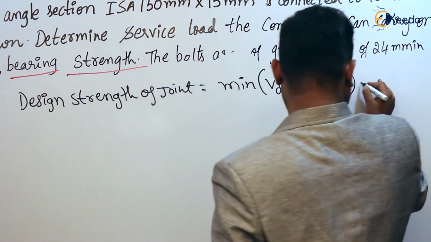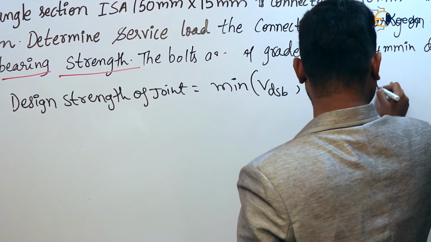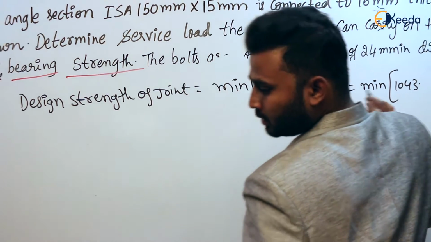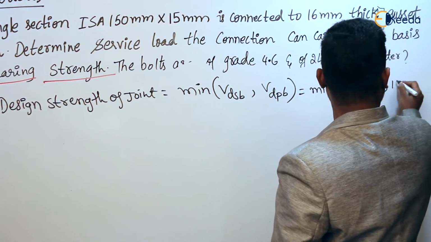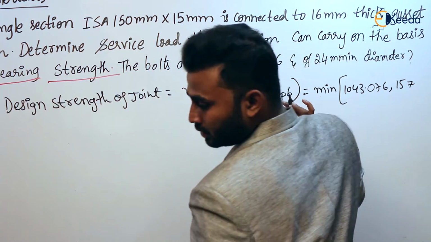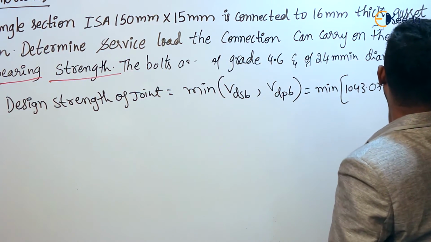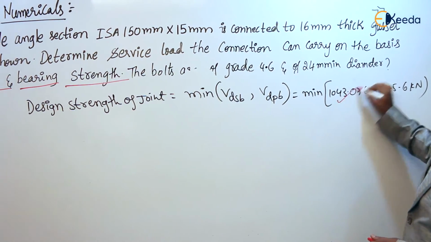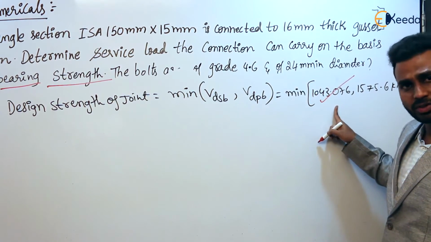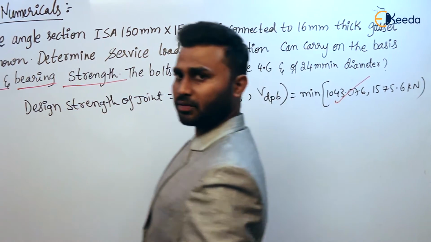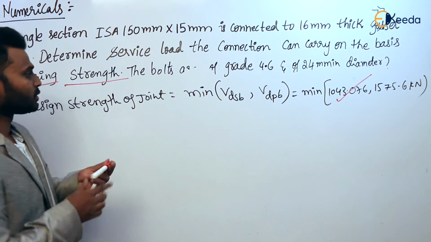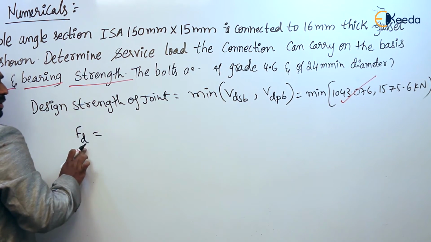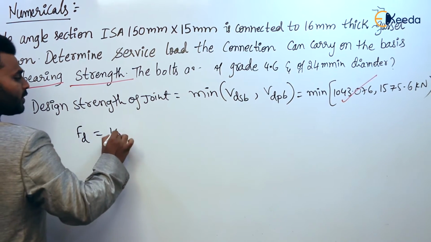Here 1043.076 and 1575.6 kilonewton. So which is minimum here? This is the minimum, and this is considered as the design strength of the joint. But now he is asking for the service load. We know that the design strength we represent with Fd or whatever it may be. Design strength is simply 1.5 into service load.